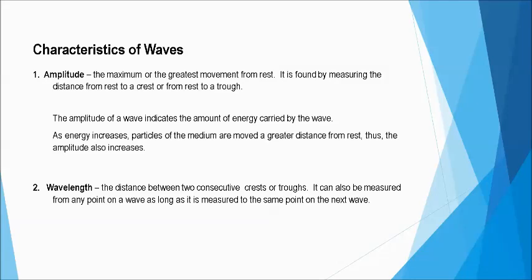You can pick out any point from the first wave and the same point on the next wave, and you measure that, that gives you also the wavelength, all right? So, yun yung wavelength. And it is symbolized by the Greek letter lambda, okay? And usually is measured in meters or in centimeters. All right?